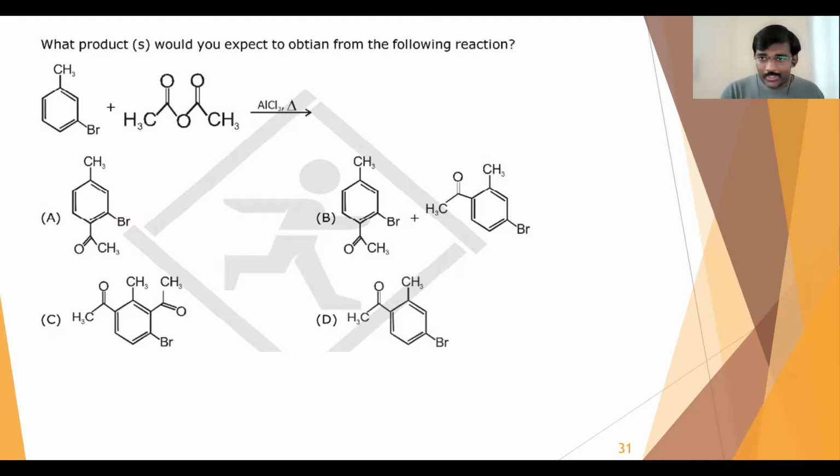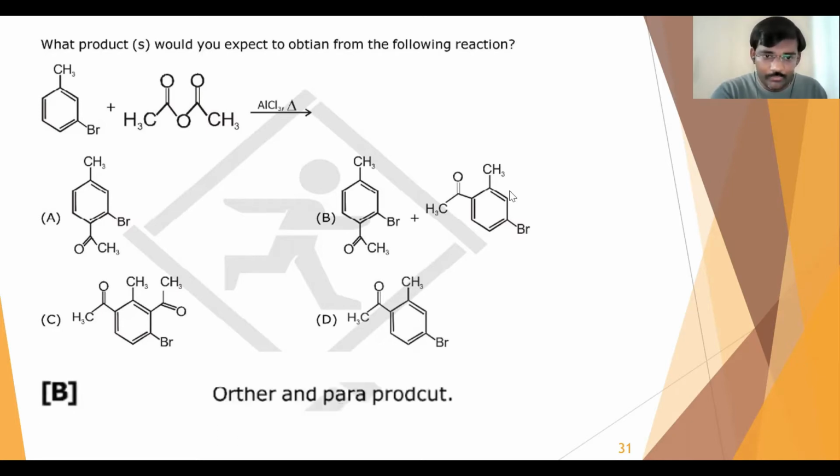Let us start the next session. This is session number 4. In the last session, this is the last question we have done, right? So I hope you have seen that session 3. If you haven't seen, please go through that session 3 first, and then we'll move on to session number 4 now. So the first question in session number 4.